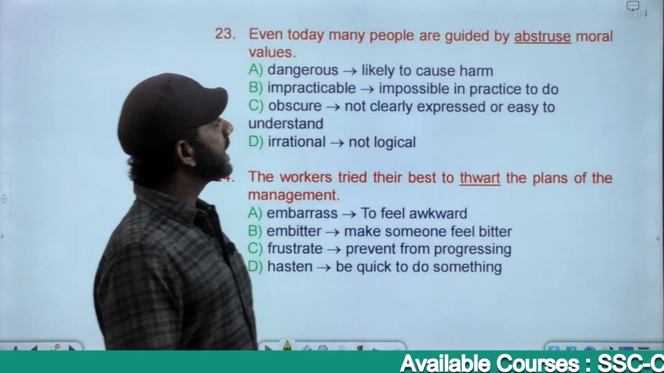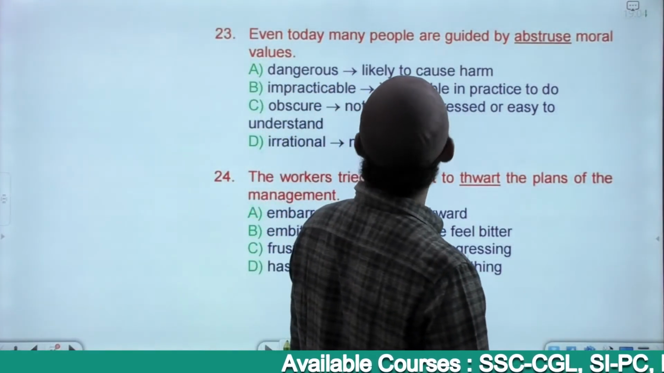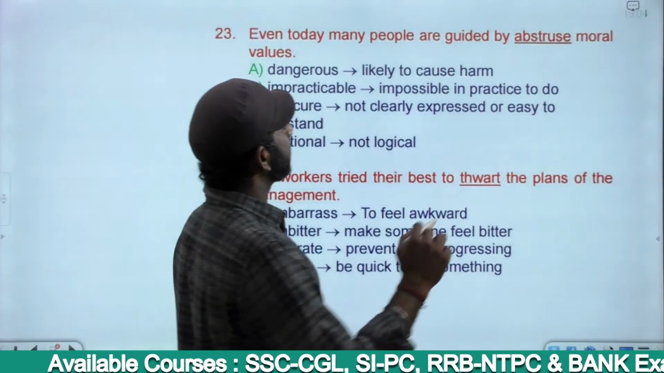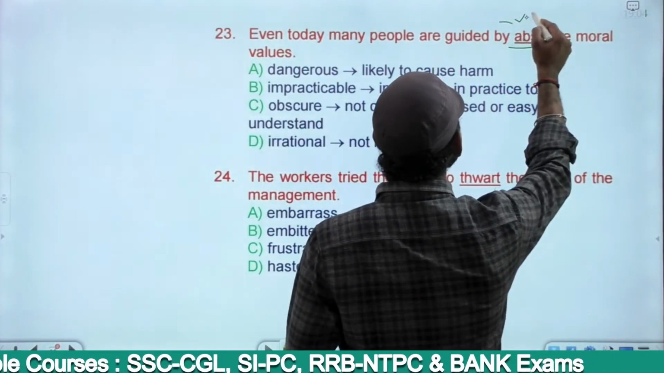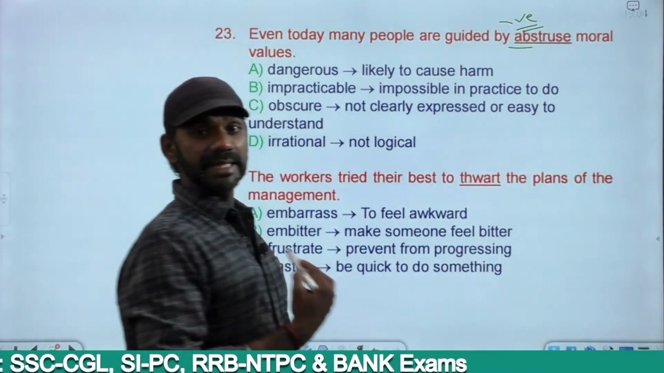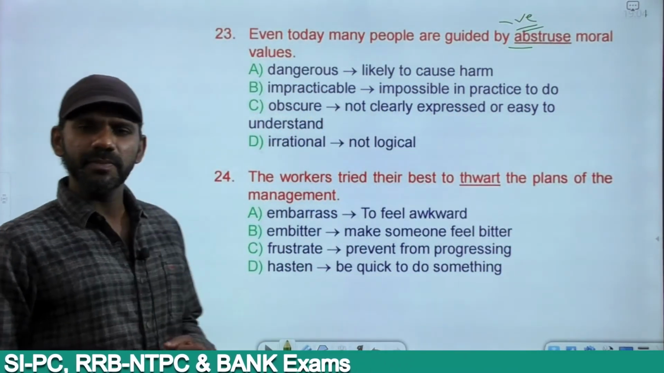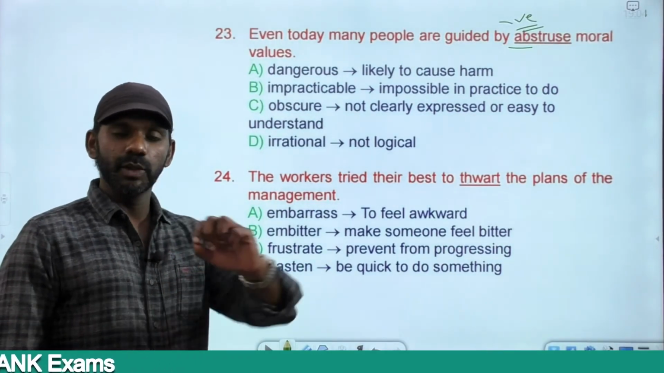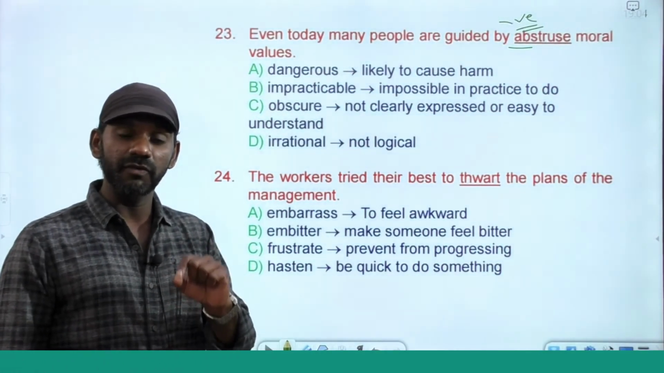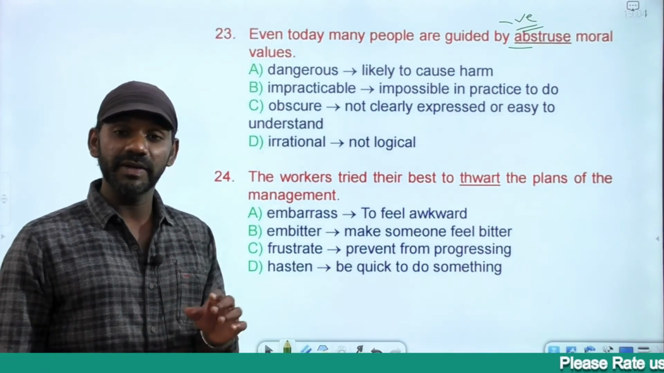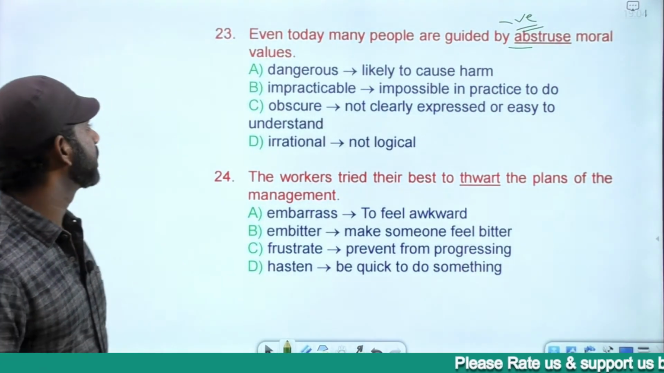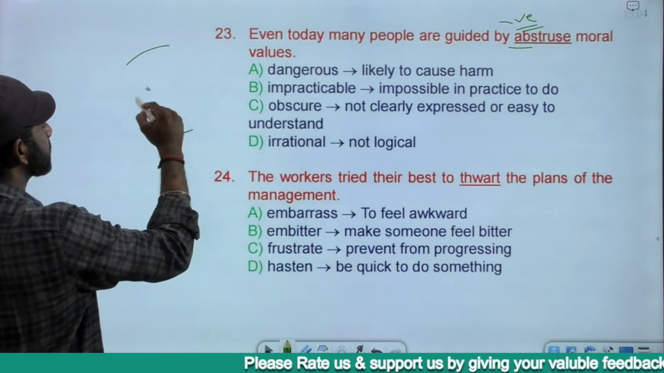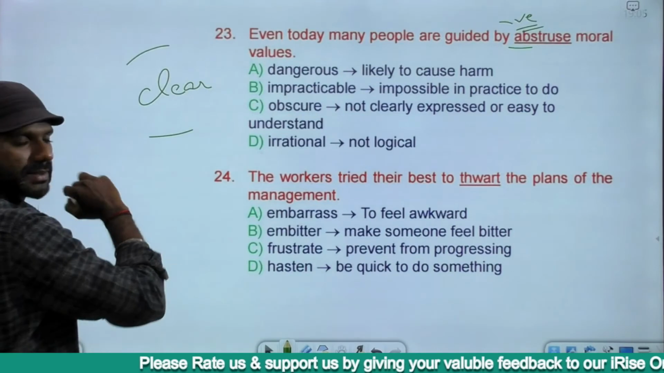Even today, many people are guided by abstruse moral values. Abstruse is a negative word because AB is a negative prefix. Abstruse moral values means they don't know exactly what moral values are. They don't have a precise idea, a clear idea of what moral values are. That is the meaning of the word. There is a meaning of the word abstruse and there is a meaning of this context.